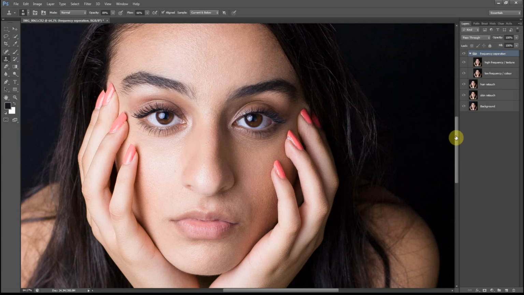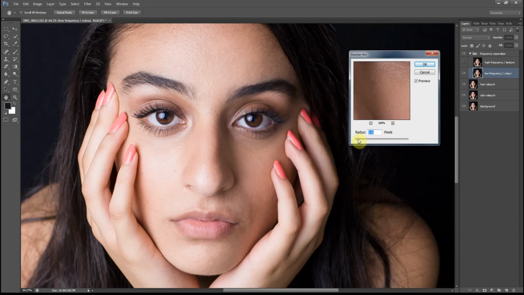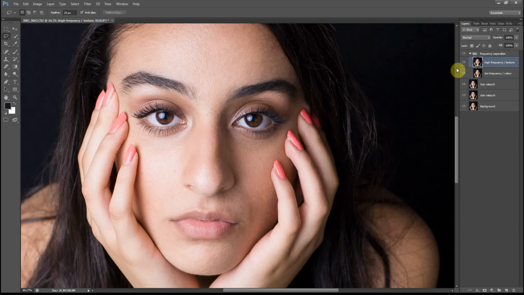Now go to your texture layer and turn that off. Select your low frequency layer, select lasso tool and change the feathering to 20 pixels. Filter, blur, Gaussian blur, and now increase the slider all the way up to where the skin is smooth enough. 5.5 is perfect, click OK. Now go back to your texture layer and turn that back on and select it.